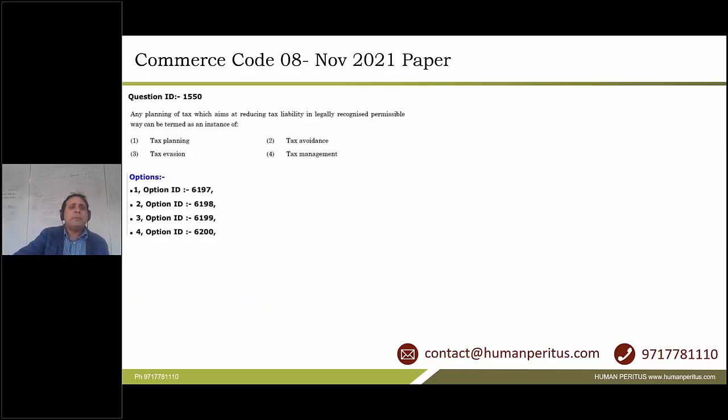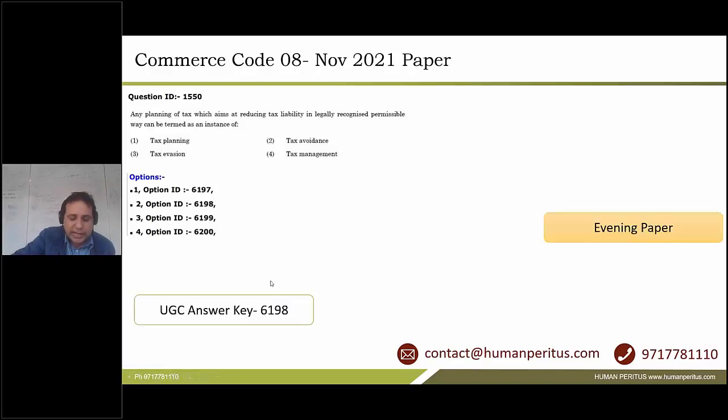Next one. Any planning of tax which aims at reducing tax liability in a legally recognizable permissible way can be termed as. Okay. So guys, the answer key which has been given for this one is 6198, which is option B, which is okay. There is absolutely no problem. Some of you are saying that it should be tax planning. Of course not. So just understand this difference.